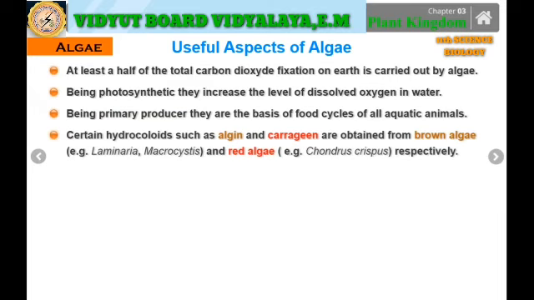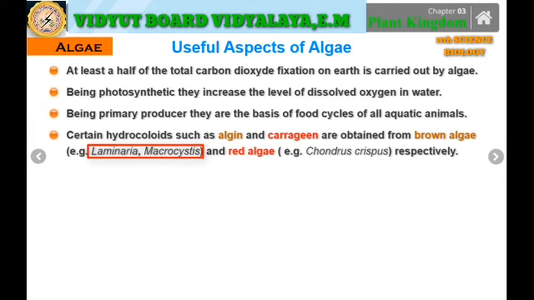Well, certain hydrocolloids such as the algin and the carrageen are obtained from the brown algae, that is in case of the Laminaria and the Macrocystis, and the red algae, that is the Chondrus crispus, respectively. Well, these are the hydrocolloids. Colloids means they are the semi-solid structures which are there with the involvement of water, so therefore they are said to be the hydrocolloids.